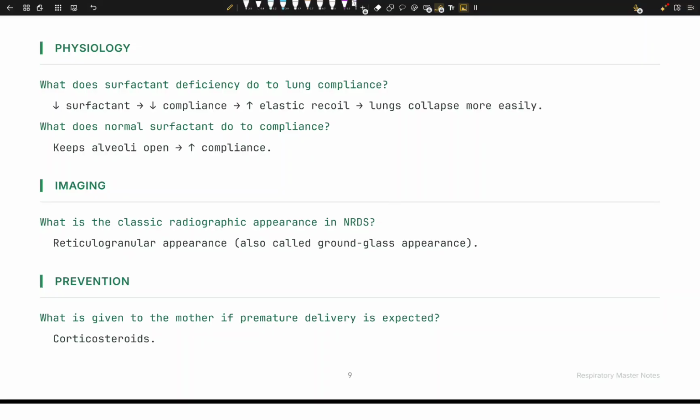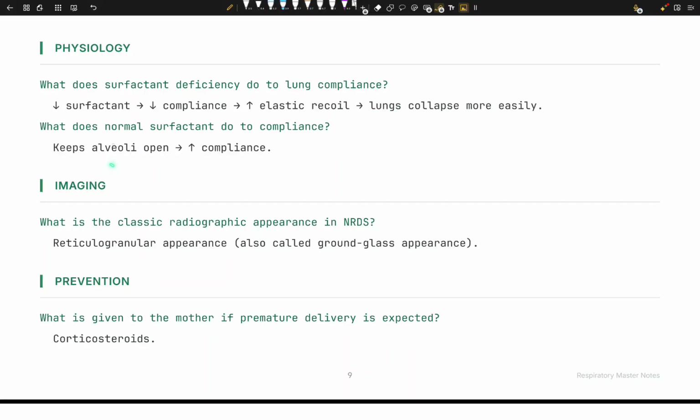But when the lung becomes fibrotic and really damaged, like a bad lung, it means the compliance has gone down. It's not really elastic. I cannot really pull it outward easily. It's like a bad rubber. So what's the complication of the deficiency of surfactant? Less surfactant leads to less compliance, and then elastic recoil goes up, right? And when the elastic recoil goes up, the lung collapses more easily, right?